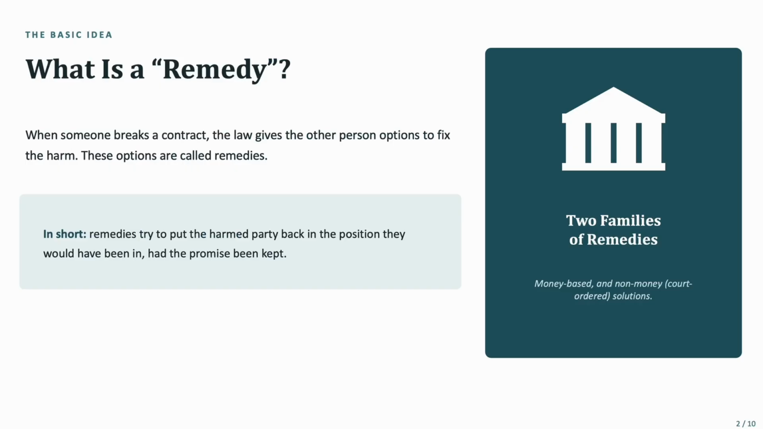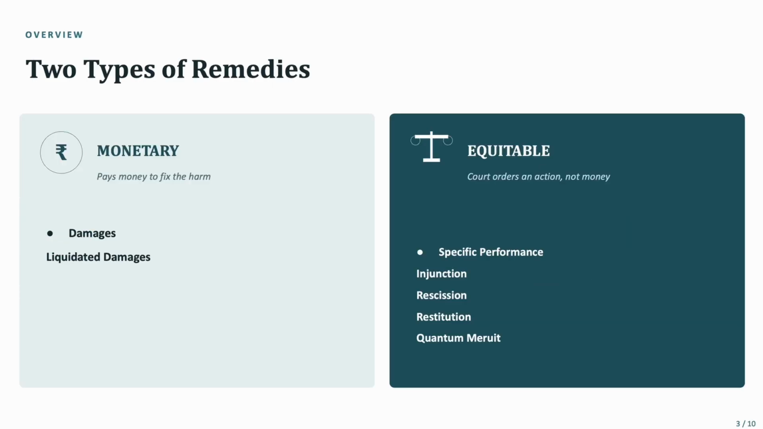So what exactly is a remedy? When someone breaks a contract, the law gives the other person options to fix the harm. These options are called remedies. In short, remedies try to put the harmed party back in the position they would have been in if the promise had been kept. There are two types of remedies, money-based and non-money-based, which are also called monetary and equitable. In monetary, there are damages and liquidated damages.